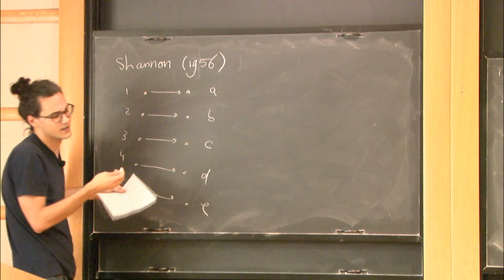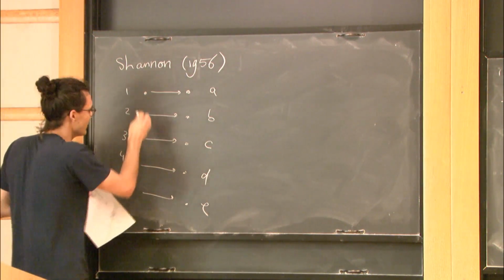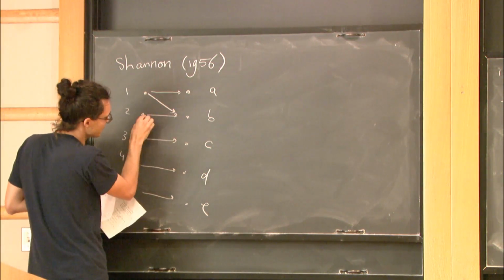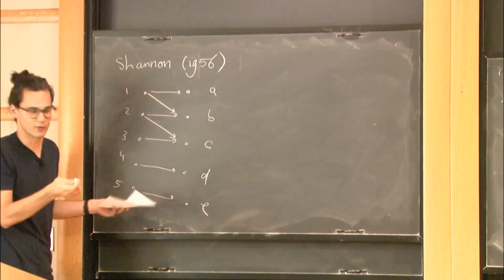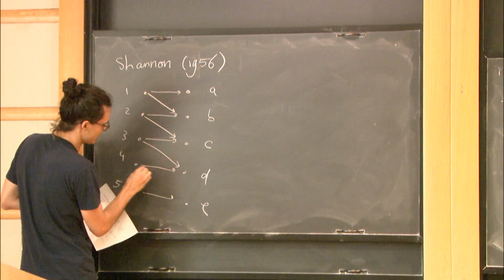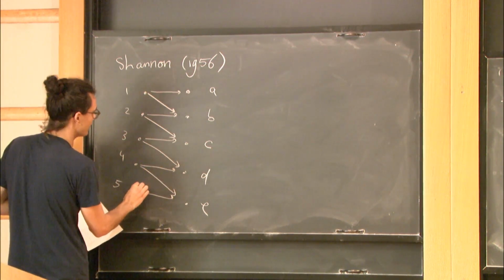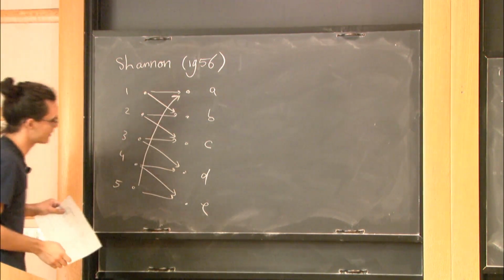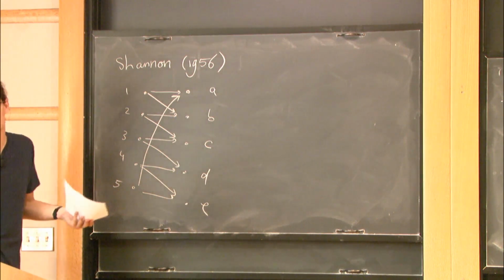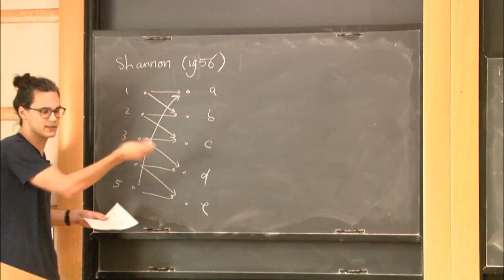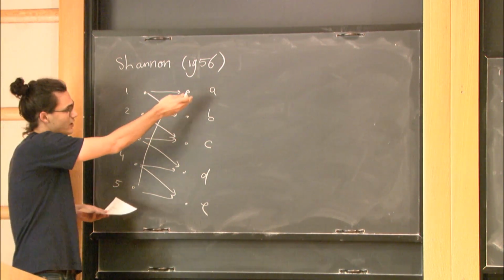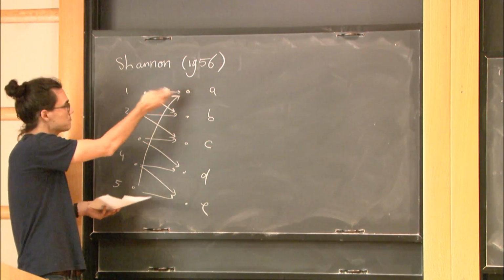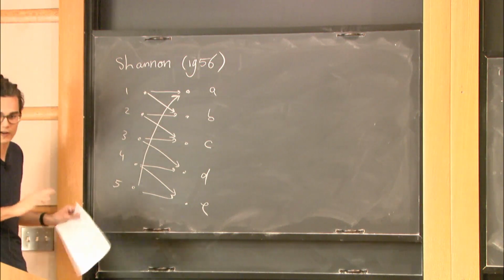Now imagine that your channel has some noise, and this noise is probabilistic. So 1 goes to either A or B with some probability, etc. So let me just give this example, like this. We're given this channel, but we want to communicate without any error. So if the receiver now receives A, he doesn't know if it comes from 1 or 5.